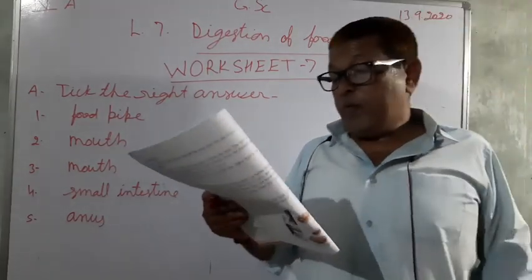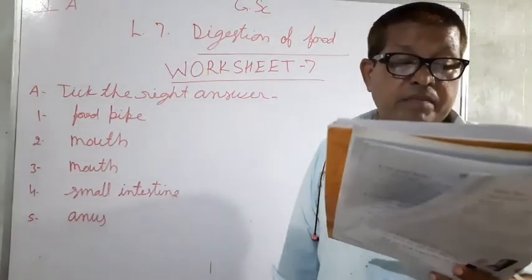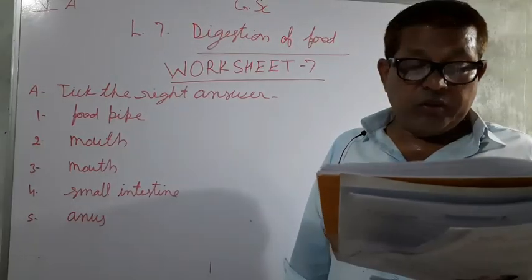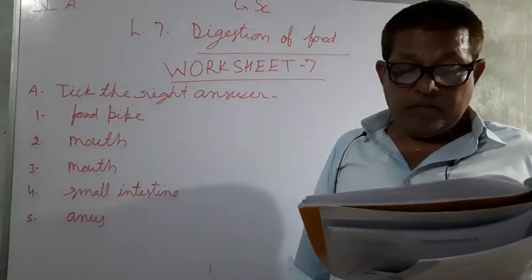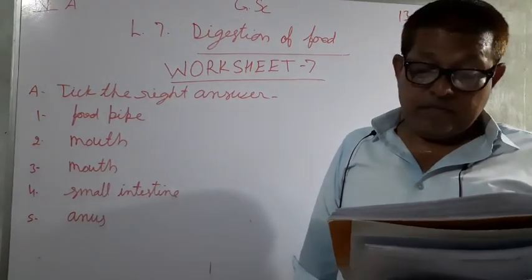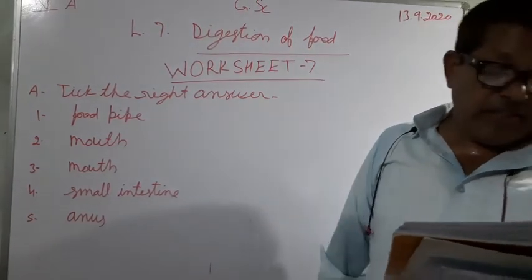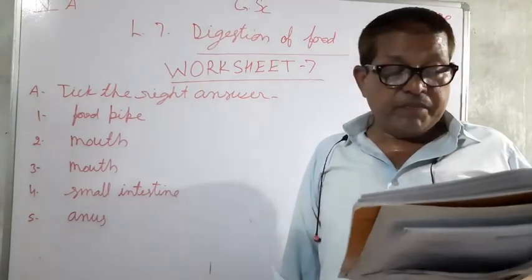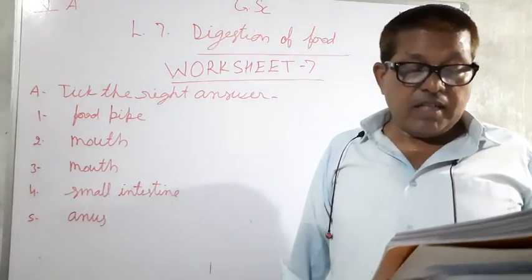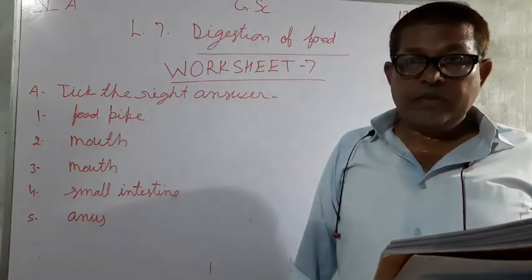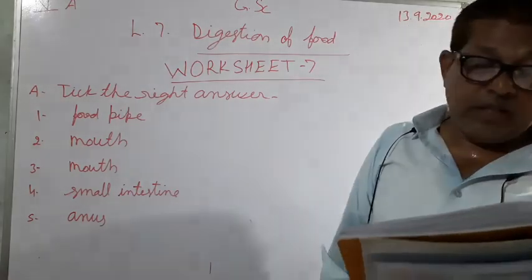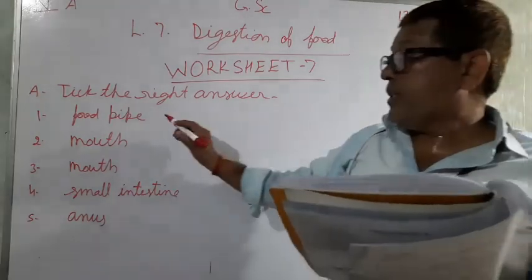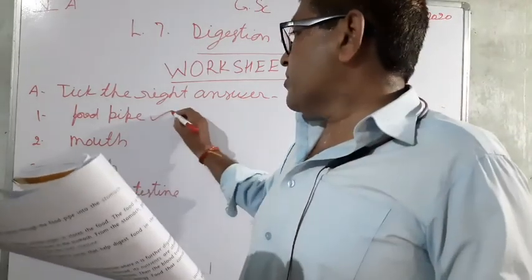Since food pipe is found just after the mouth, food passes from mouth to the stomach through the food pipe. Liver is the digestive gland, while intestine is found after the stomach. So food pipe is the correct answer.